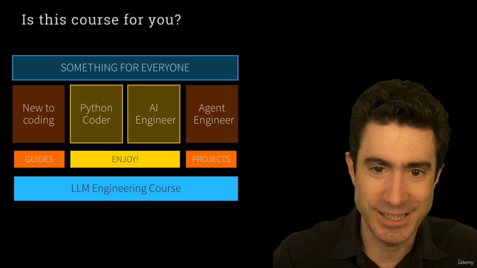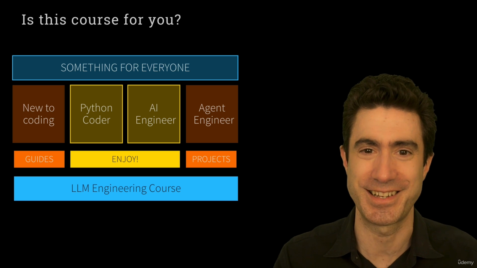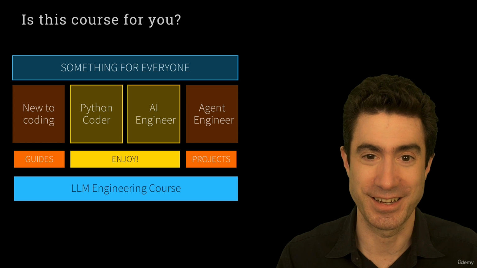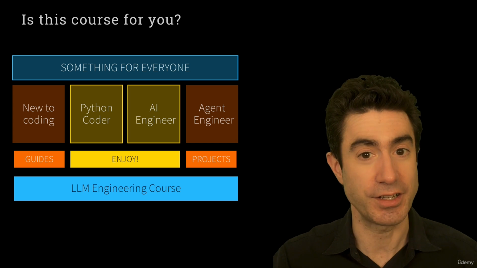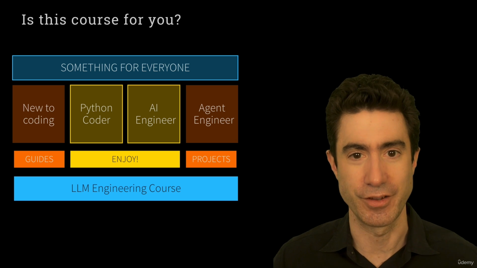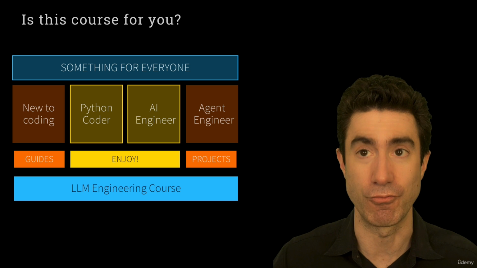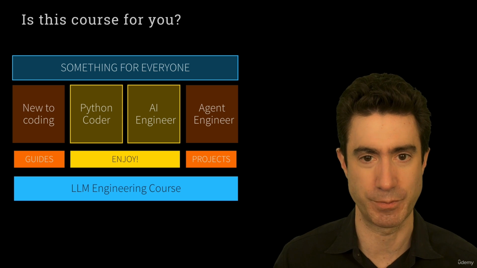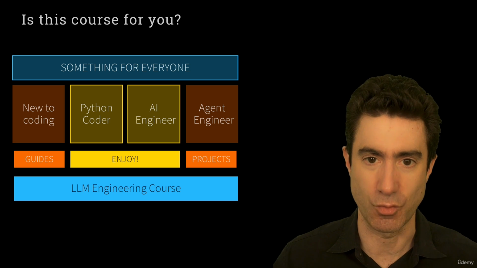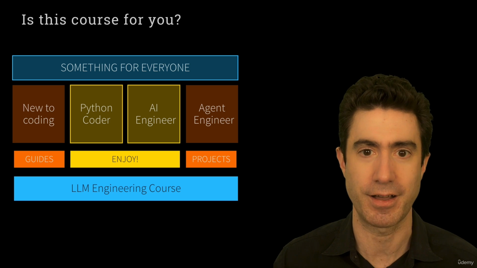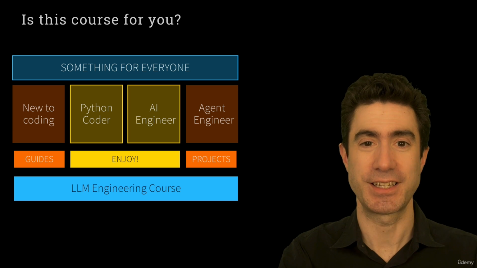And for anyone that hasn't taken the LLM engineering course, I'll be sure to put links to it in the course resources. And I really do see it as complementary, and it's not necessarily a prerequisite to this course. You can come into this course without having taken it for sure. But if you have taken it, you will be really well equipped for this course because it builds up a lot of depth of expertise in terms of what it means to choose and apply LLMs to solve problems.